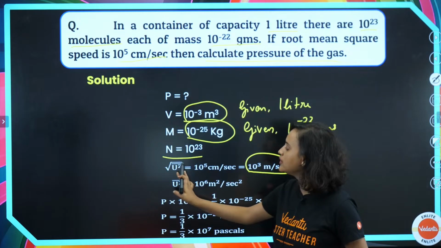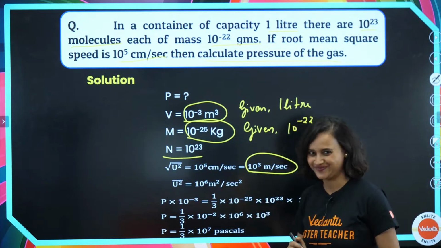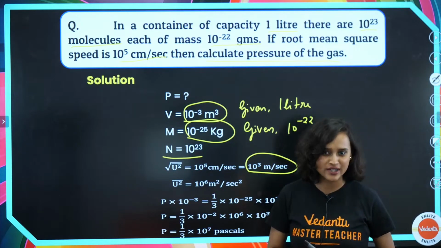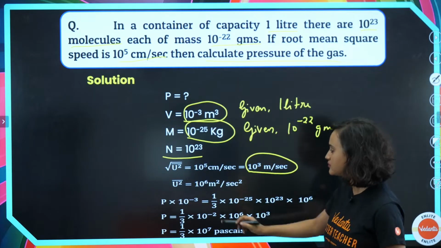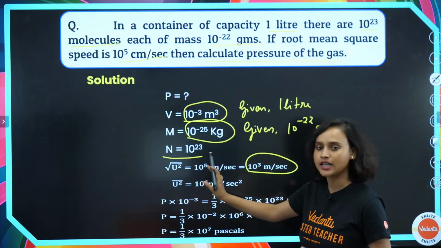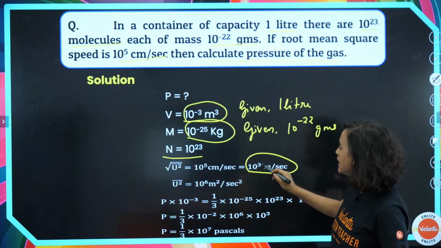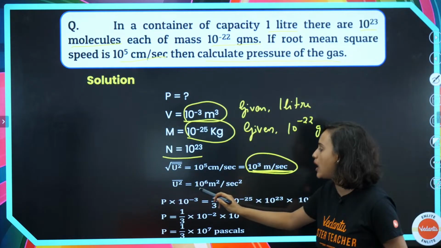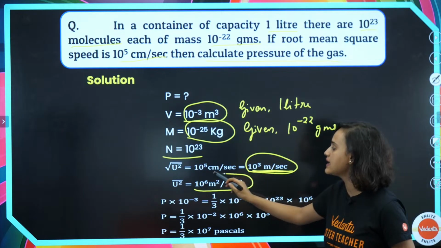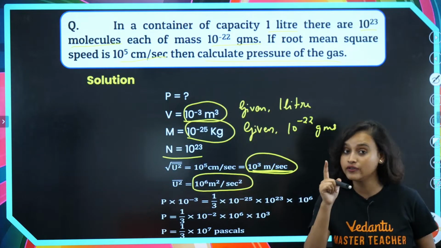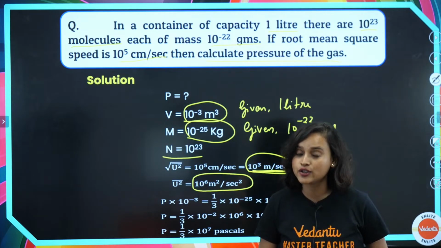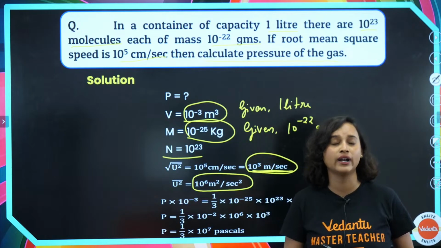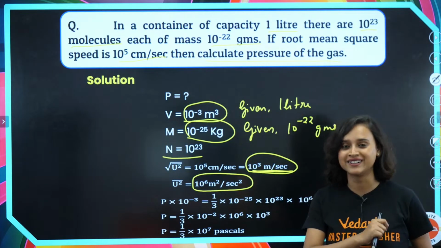Now we want to remove the root sign, and we will just keep the mean u square. This value if you square it, what will you get? 10 to the power 6 meter square per second square. The unit will also get squared, right guys?